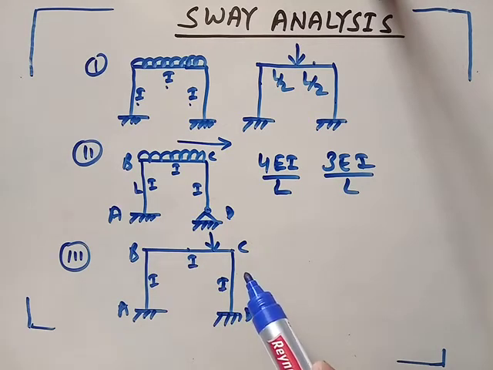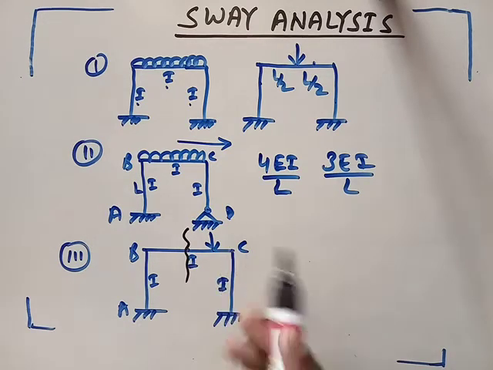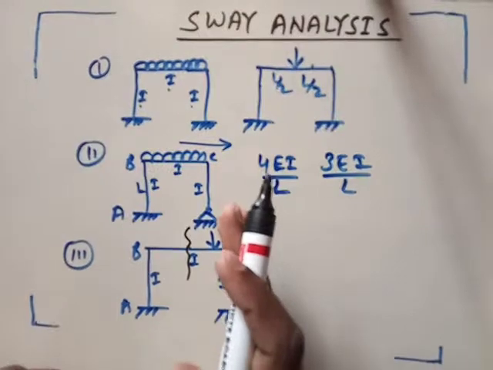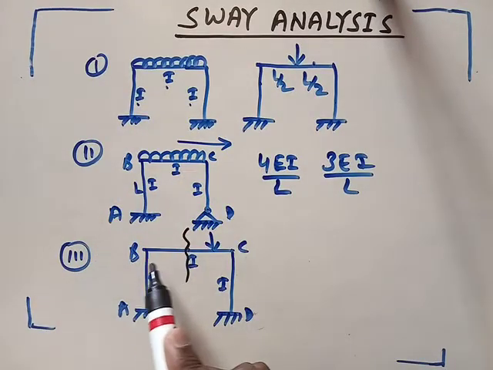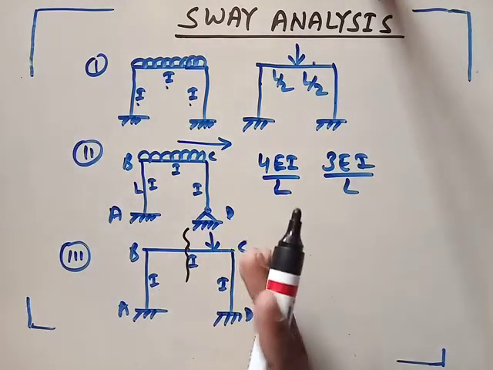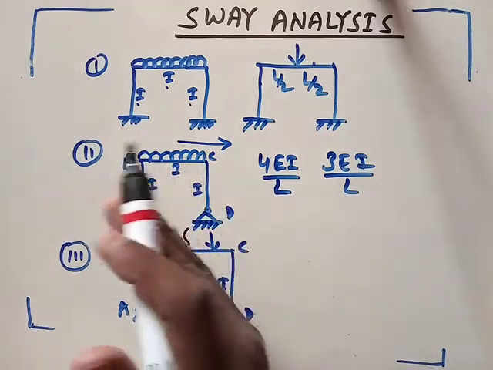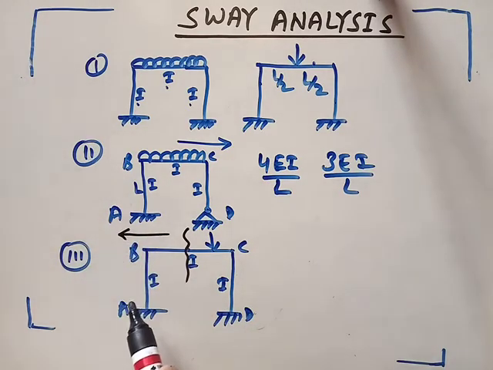Suppose I am providing a cut here. So what will happen? This part will sway like this, and in this part there is no load. So in this case, the whole frame will sway like this. So the direction of sway in this case is this one, not this one.